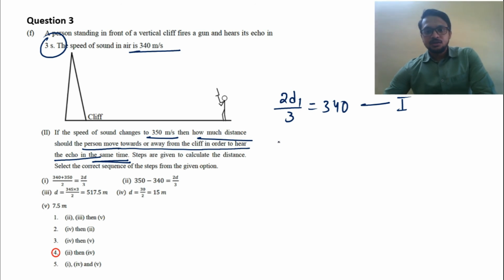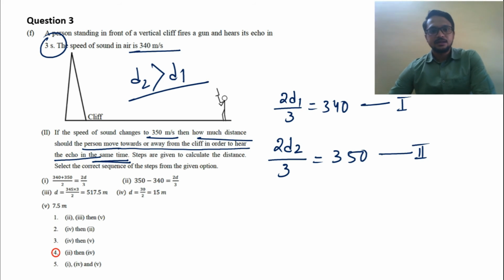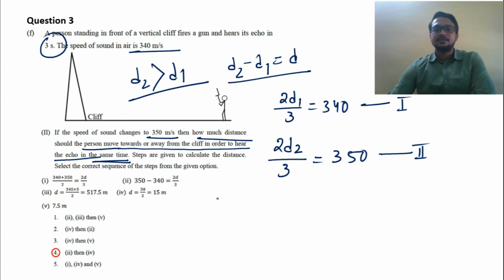So the second distance, 2 d2 by 3, will be 350. This is equation 2. Now which distance, d1 or d2, will be more? In case of d2 we are getting 350, in case of d1 we are getting 340. So obviously d2 is greater than d1, and d2 minus d1 is taken as d. D is the distance moved by the person.